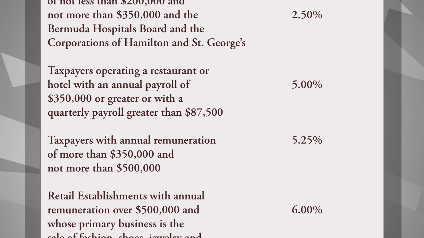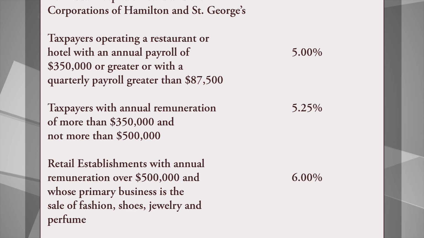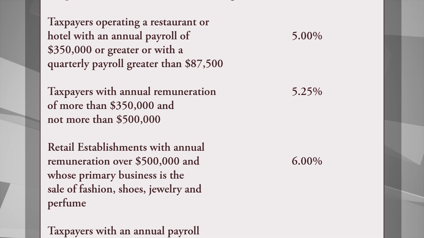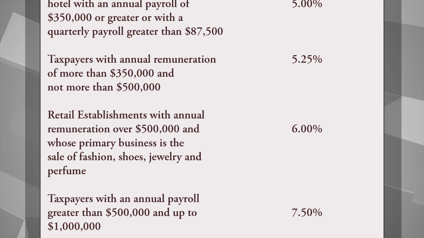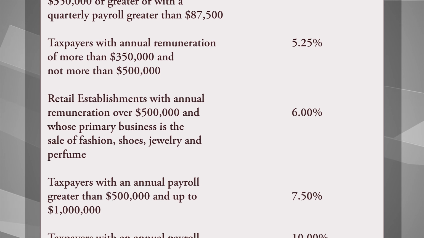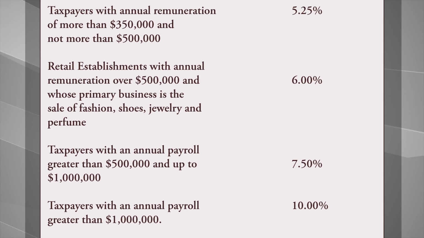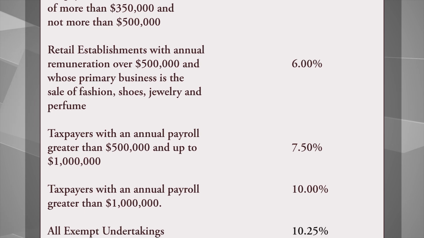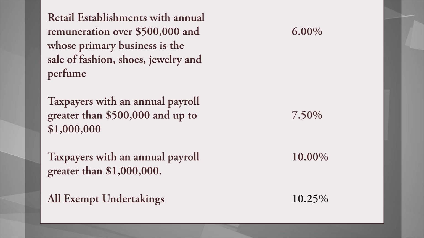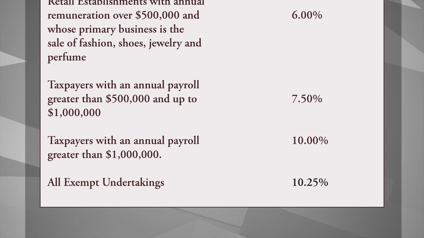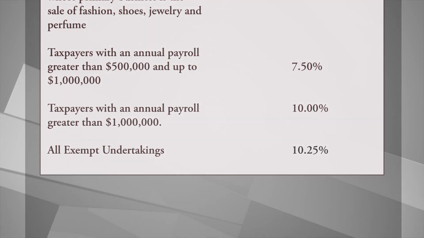As shown by the table, the Bermuda government, schools, churches, charities, and concession taxpayers are levied 0% for the employer portion. However, other taxpayers with annual remuneration which is less than $200,000 per annum or less than $50,000 per quarter pay at a rate of 1%. Study the table to determine which employer portion tax rate is applicable to your business.